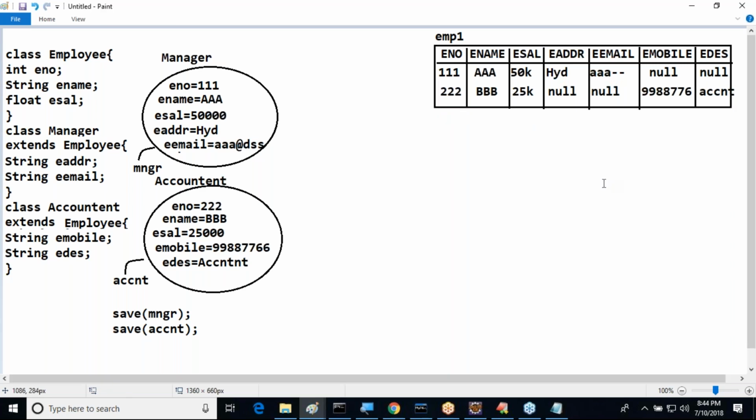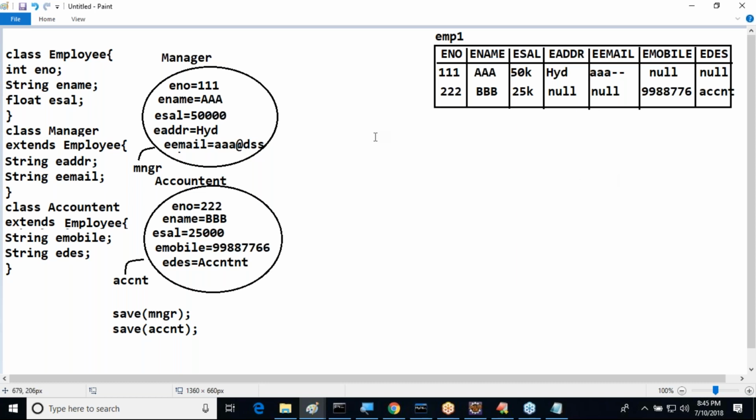This is one approach to represent the same thing on our database side. Single table, all the properties of the classes which are available inside our inheritance are maintained in a single table. This approach is called class per inheritance hierarchy. This is the mechanism. Okay, fine.